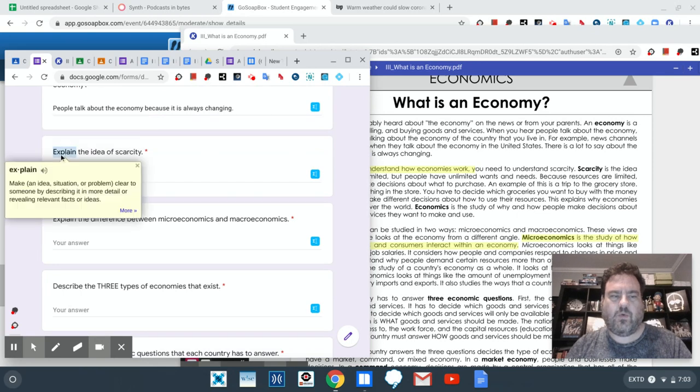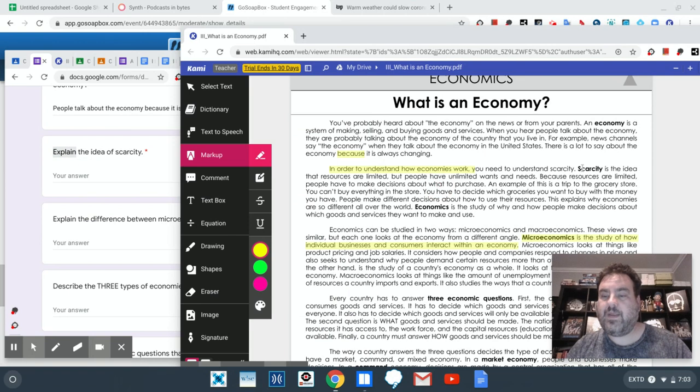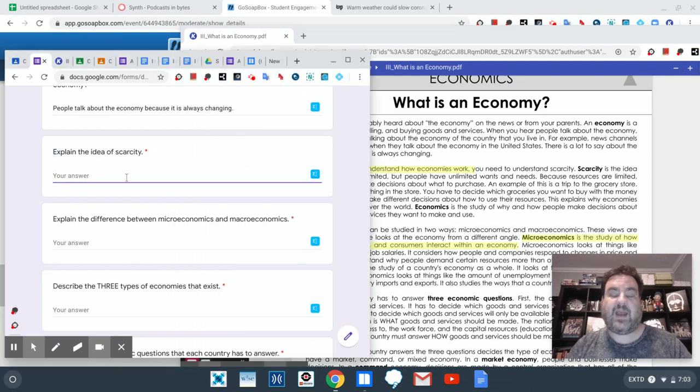And this is a word you guys need to get used to seeing. When you see explain, it means either define and give an example, or it means to say what something is or what something does. So scarcity here is the idea that resources are limited, but people have unlimited wants and needs. And that is really your answer. It's the definition. The idea that resources are limited, but people have unlimited wants and needs. And you can copy and paste it. There were some people who were really good at doing this about putting things in their own words. And that's what I really want to see.